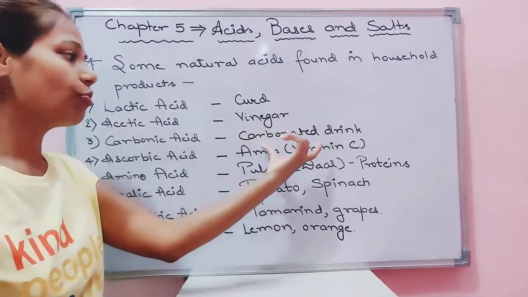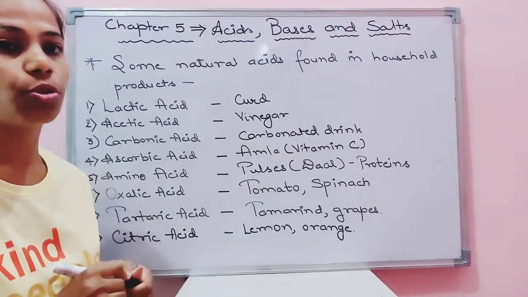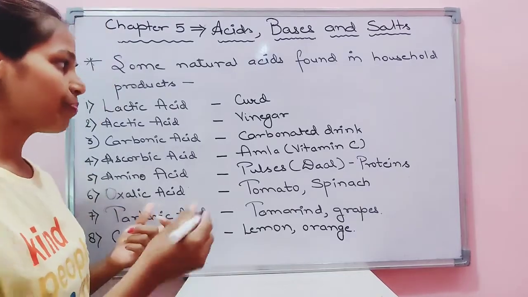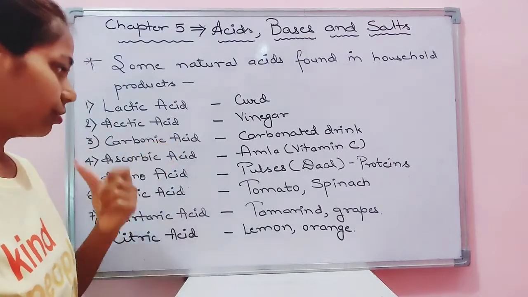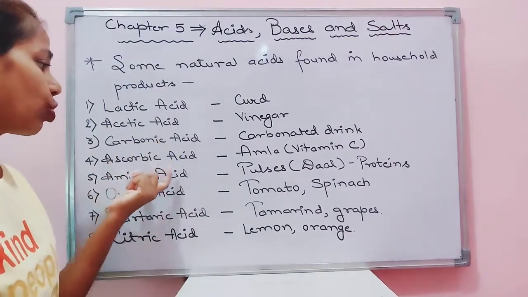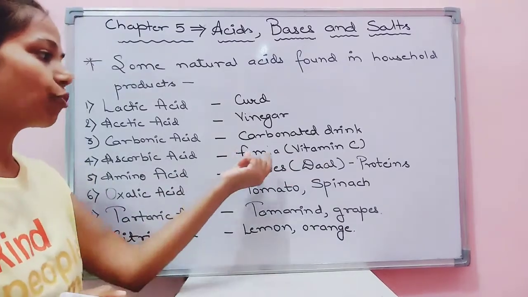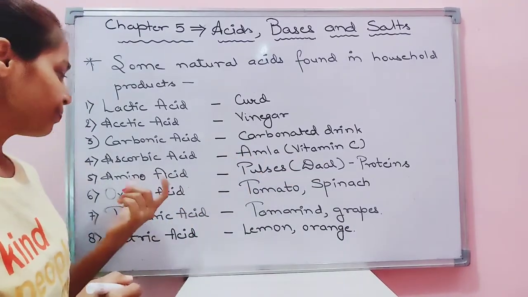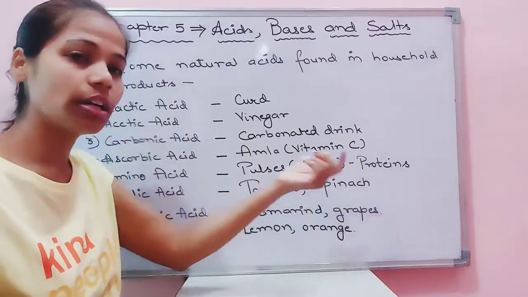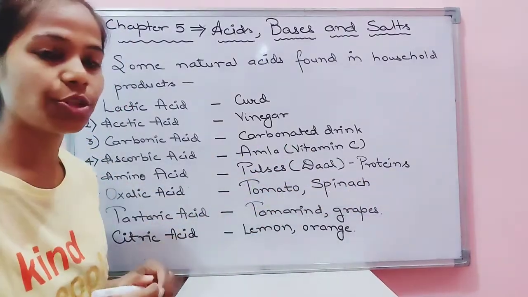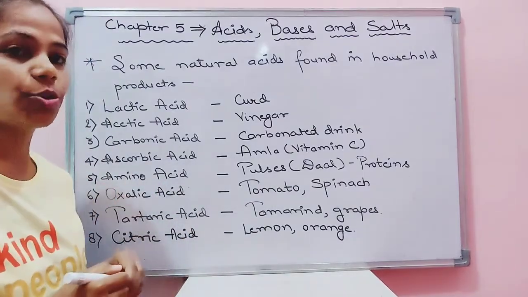Carbonic acids are found in the carbonated drinks. The soft drinks, children, that you have like Coca-Cola, Limca, etc., contain the carbonic acid. Ascorbic acid, children, is found mainly in vitamin C products, for example amla. Amino acid is found in the pulses which contain proteins. You have dal at your homes. Many types of dal contain the amino acid.